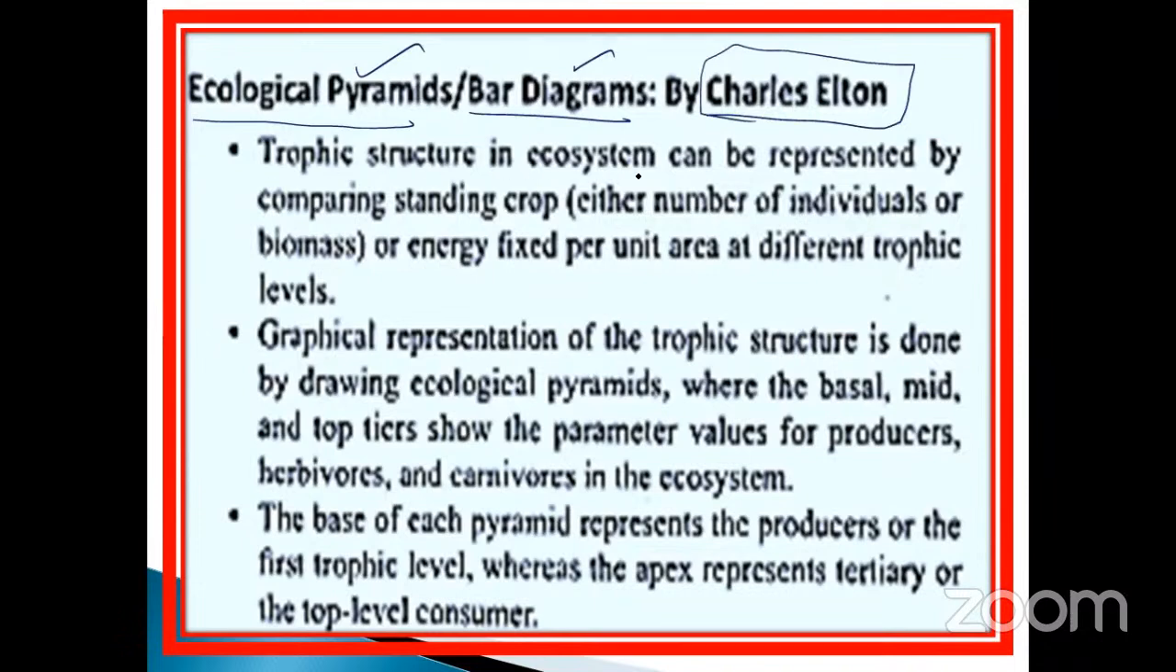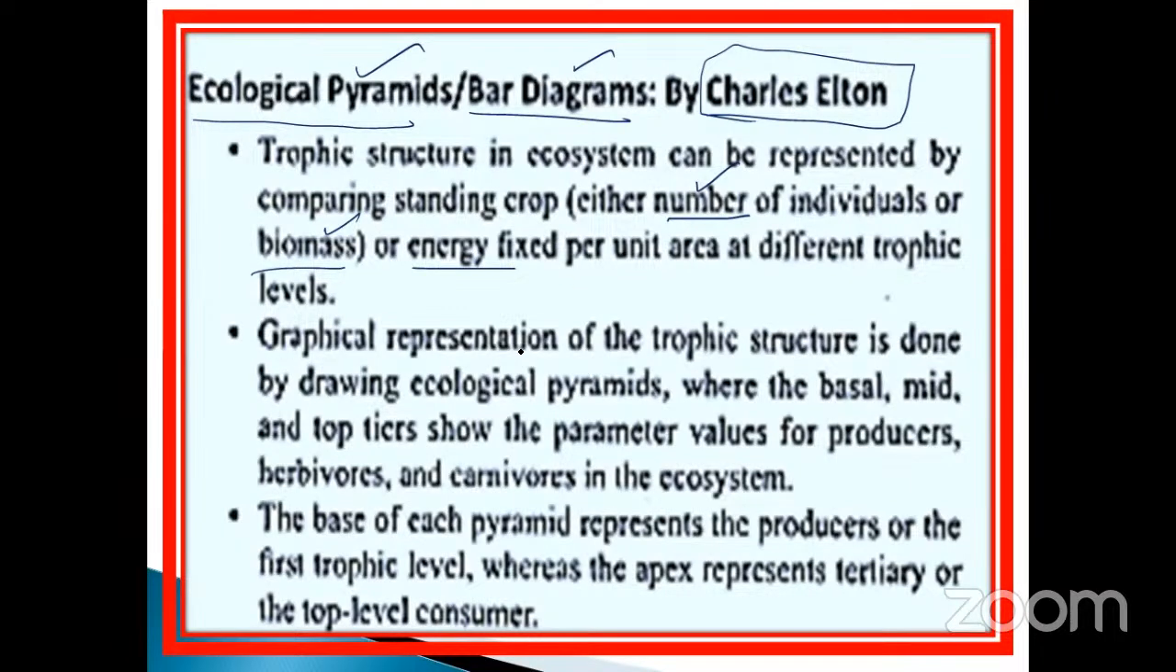The trophic structure in the ecosystem can be represented by the accompanying standing crop, comparing standing crop, either numbers of individuals or biomass. The ecological pyramid depends upon the number and also the biomass. These are two very, very important things, my dear students. Don't forget, and also the energy. So in ecological pyramids there are 3 points: one is number, second is biomass, third is energy.